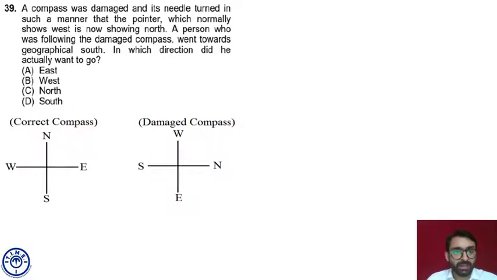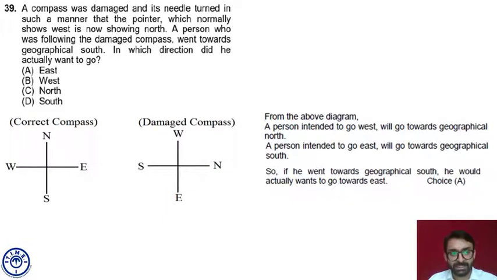Now, a person who was following the damaged compass went towards geographical south. He is going geographical south. What does it mean?